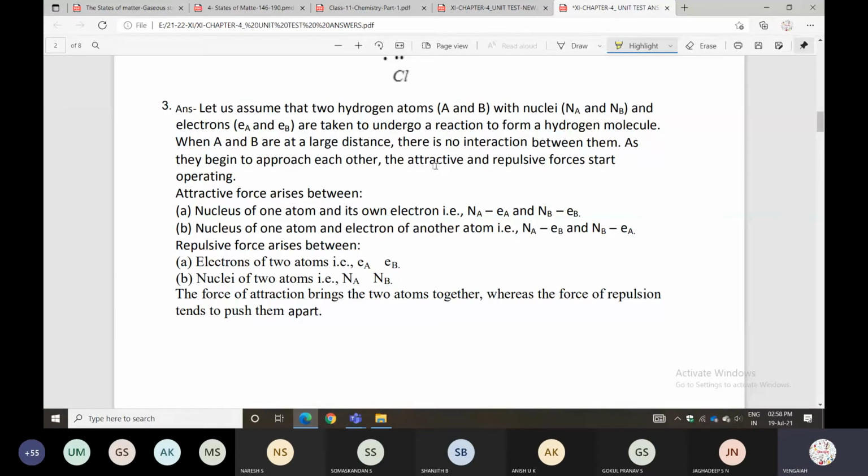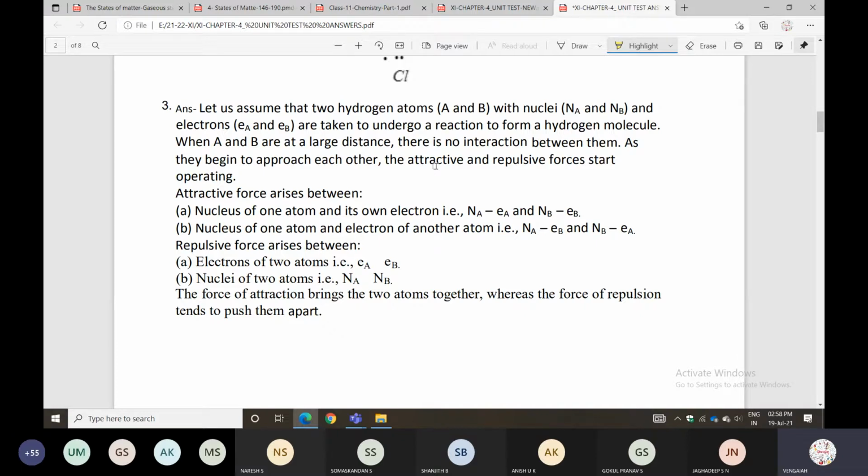Atom A has nucleus Na, atom B has nucleus Nb, and electrons Ea and Eb. Here attractive and repulsive forces form.